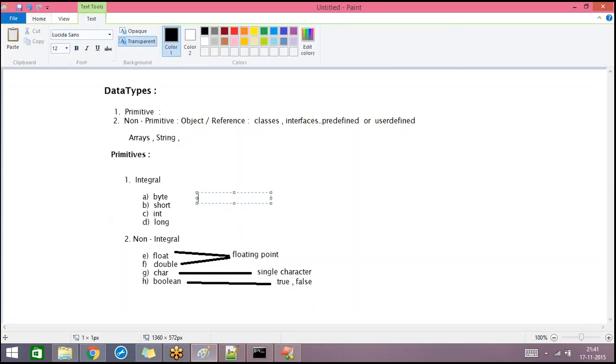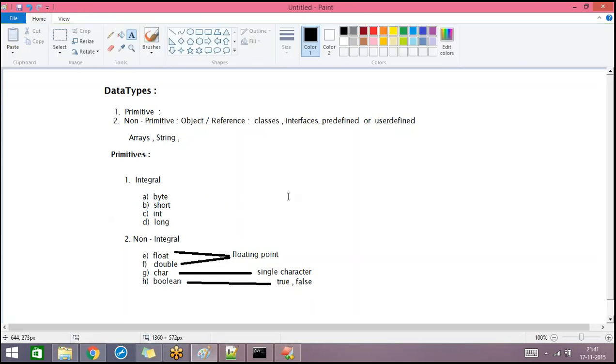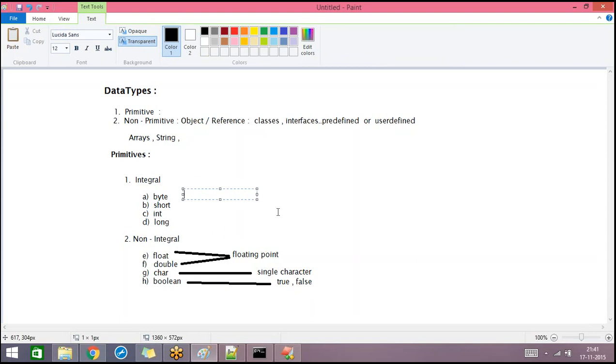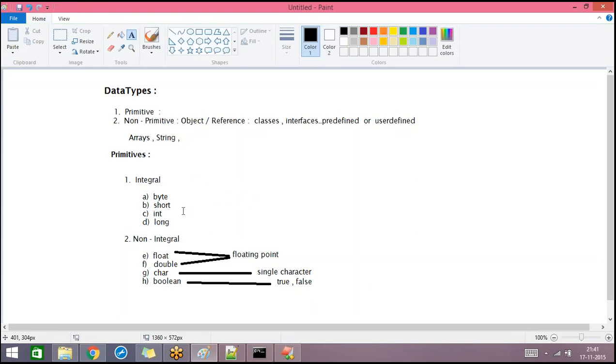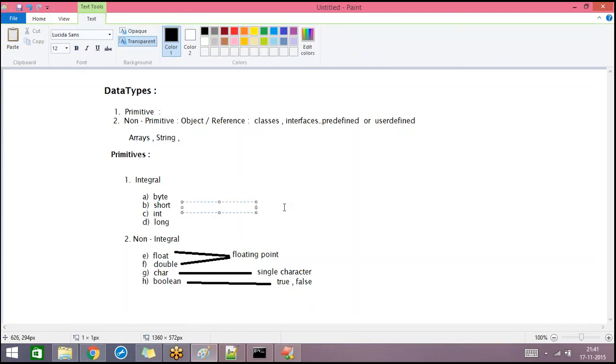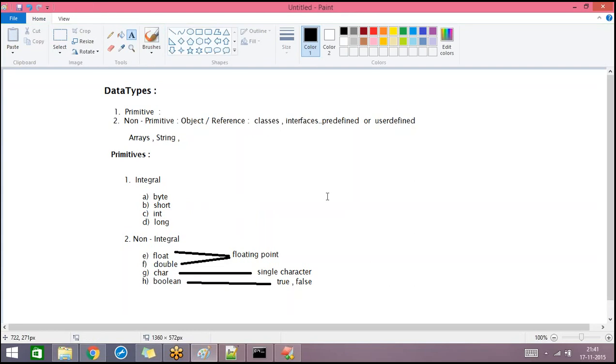Okay. The basic difference between these four data types is the range that they support and the memory that will be allocated for the particular data type. If you want to save small numbers, you can simply go for byte. If you want to save lengthy numbers, like the distance between the sun and the moon, which will be a very large number, you can go for the long data type.